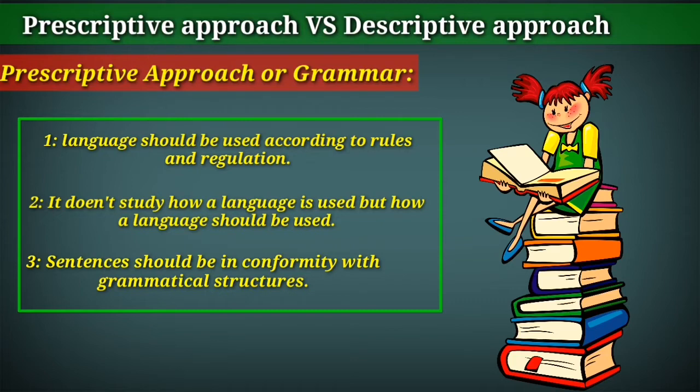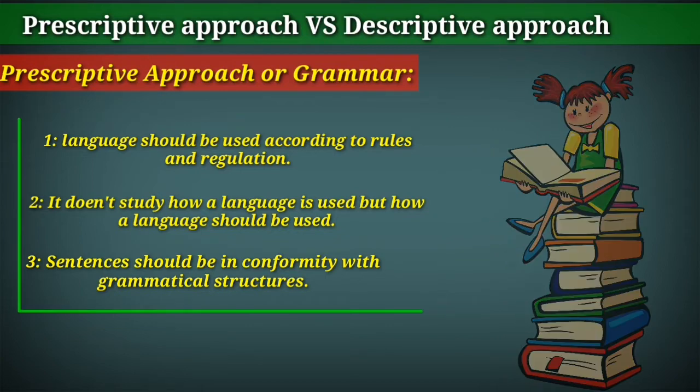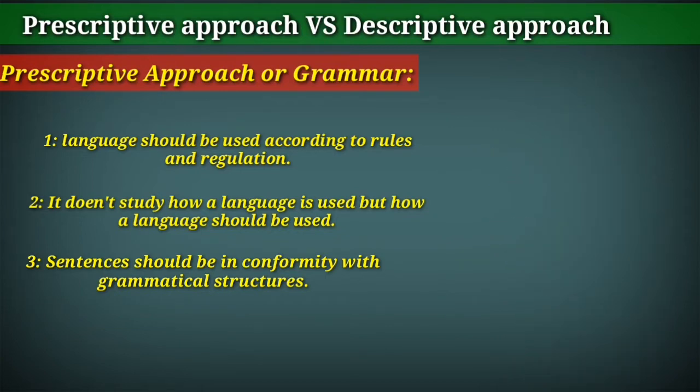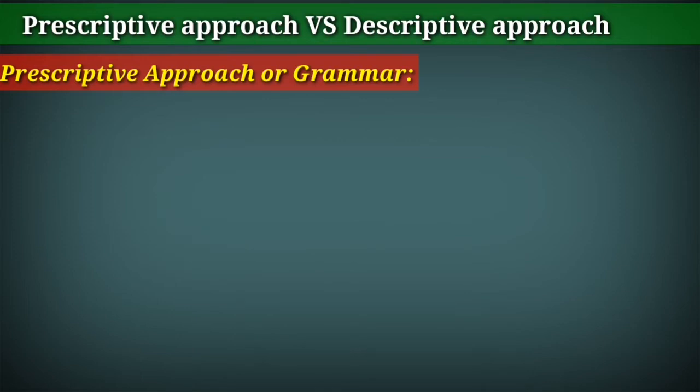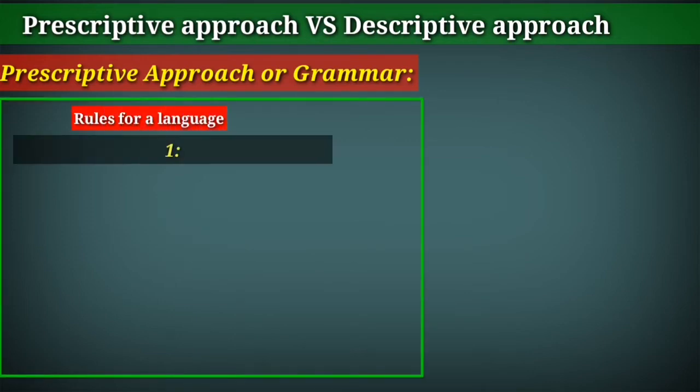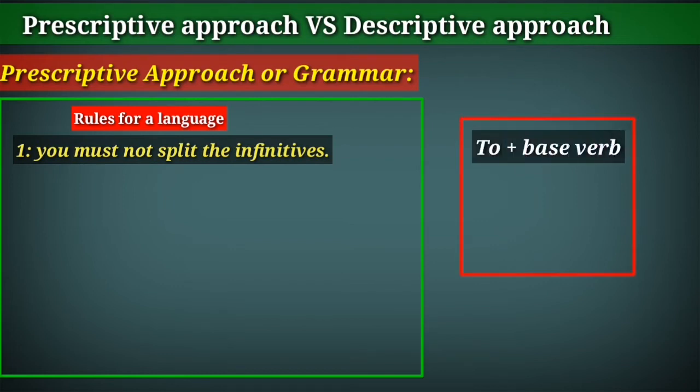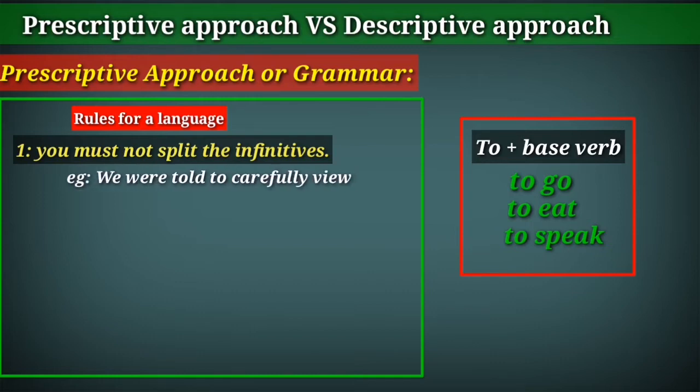You might be thinking about the rules and regulations they prescribe. So let me tell you some of the rules. The first rule is you must not split the infinitives. As you know, infinitive is to plus base verb, like to go, to eat, to speak. They say it should not be split. For example, look at this sentence: We were told to carefully view each star.